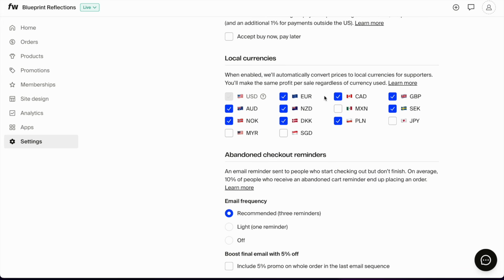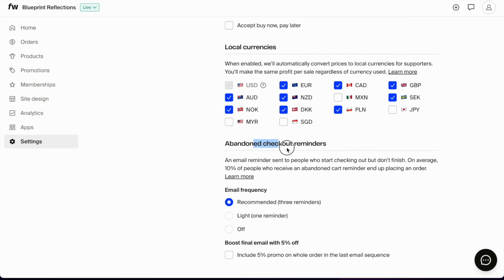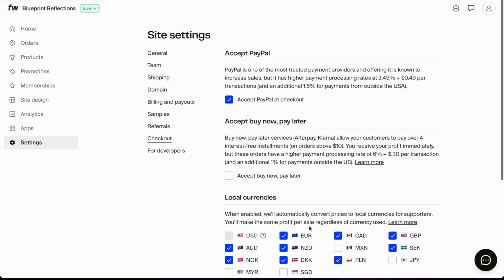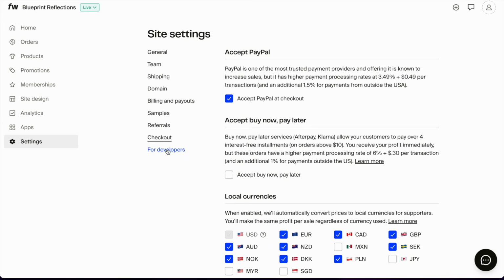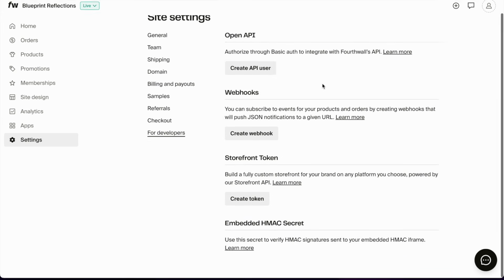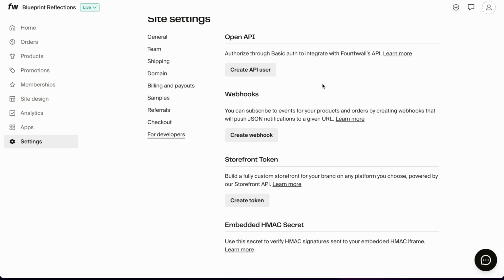Local currencies, these will be the currencies that will be displayed. I can also choose to show like Mexican currency or Japanese currency if I want to. And reminders for checkout and abandoned carts, or to give them a boost of an email, like a 5% promo. And for developers, will not be covered in this video because I'm not a developer, and I think that if you want to do anything relating to developing, you should contact Fourthwall and ask them to guide you through it.